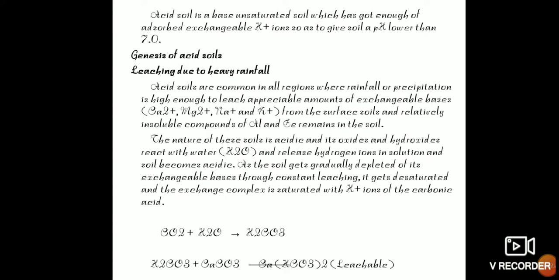it is the soil which has a high amount of adsorbed exchangeable hydrogen ions, and that leads to the reduction in soil pH. And coming to the genesis or formation of these acid soils, it is mainly by leaching due to heavy rainfall or precipitation. The excess amount of exchangeable bases will be leached out from the surface soil, and relatively it increases the insoluble iron and aluminium in the soil solution.